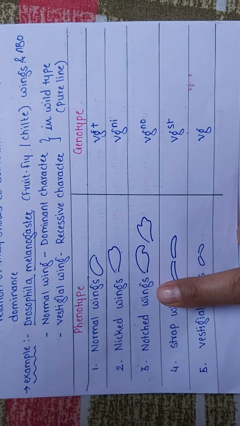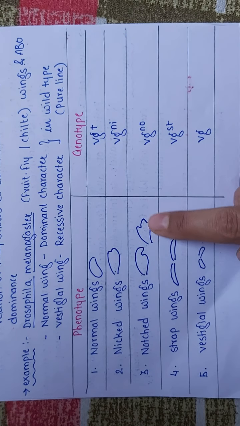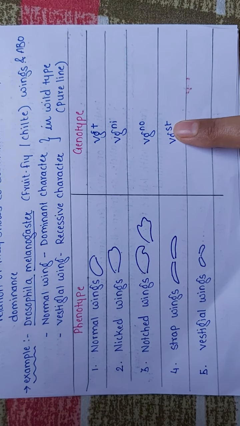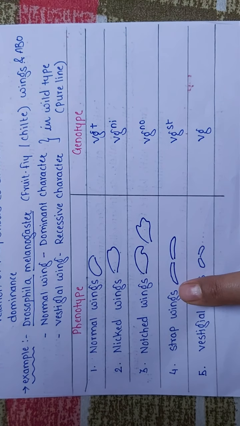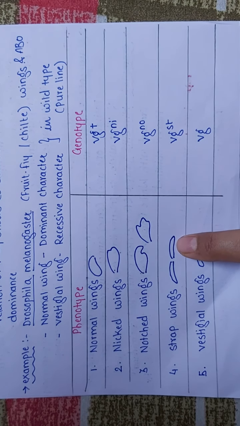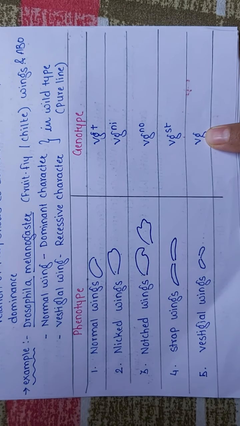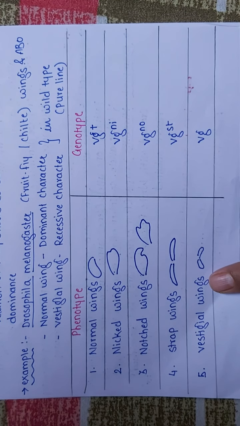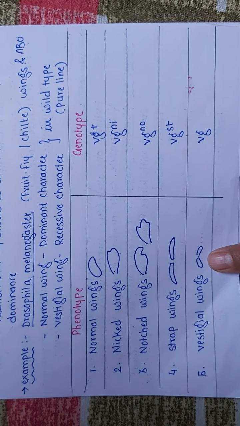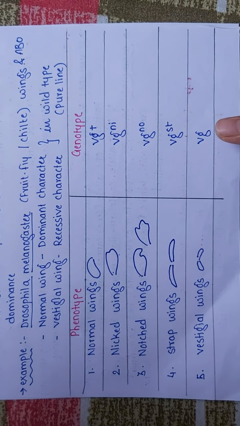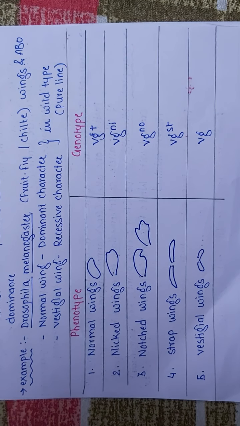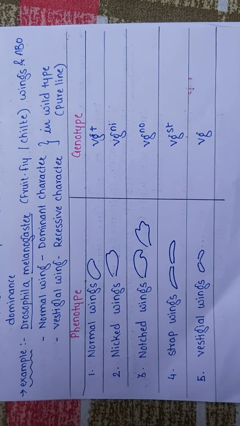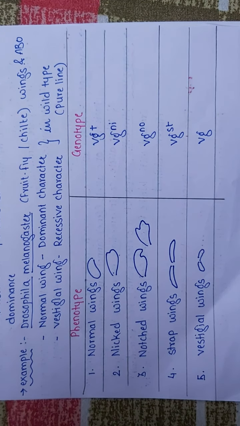If the gene is VG strap, then it is strapped wings. If VG denotes nothing, then it is vestigial wing. These are all mutations. Now these are the multiple alleles for the wing gene.